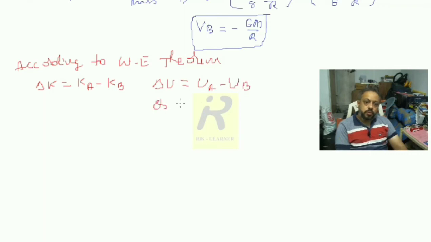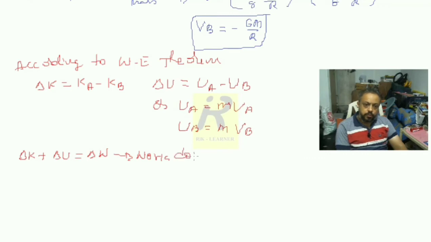Also, one thing you must know: UA is m into VA and UB is m into VB. So from the work energy theorem, what I can write is delta K plus delta U is equal to delta W, the work done by the external force. Here we are using no external force, so that means delta W should be 0.